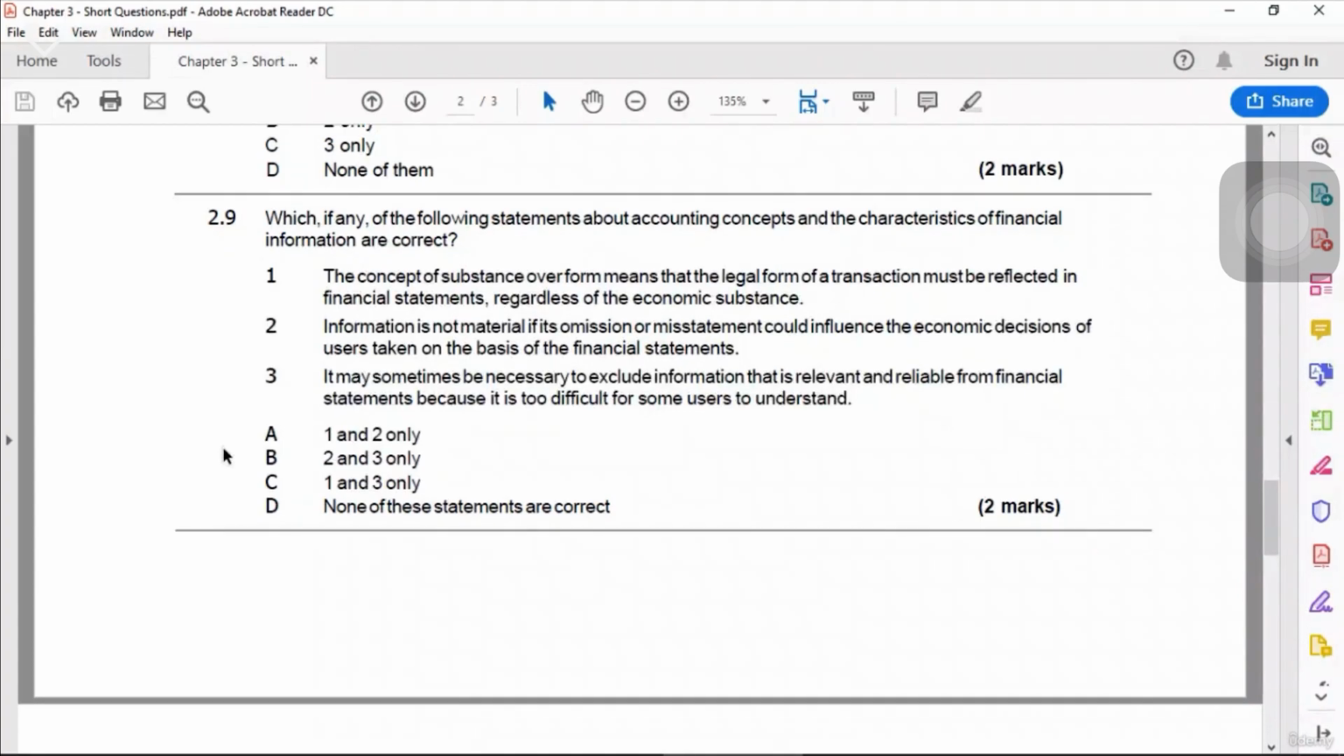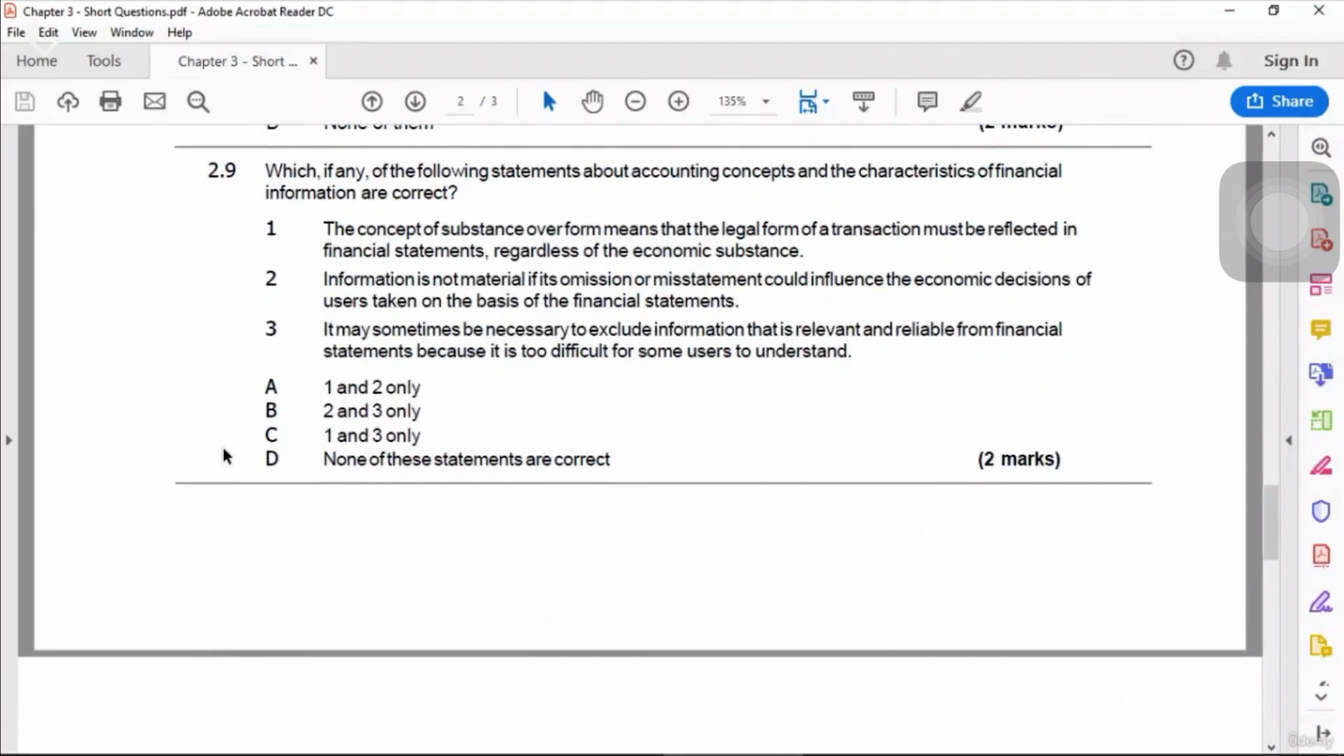Let's do 2.9. Which, if any, of the following statements about accounting concepts and the characteristics of financial information are correct? The concept of substance over form means that the legal form of a transaction must be reflected in financial statements regardless of the economic substance. No, it is absolutely wrong.